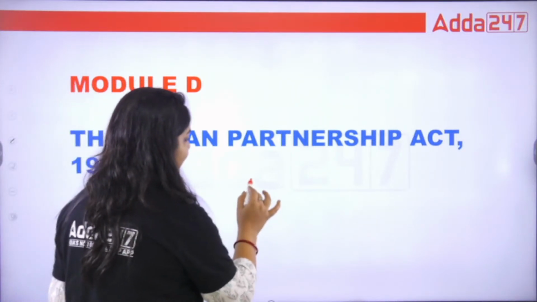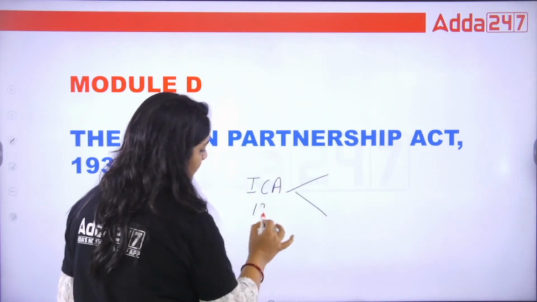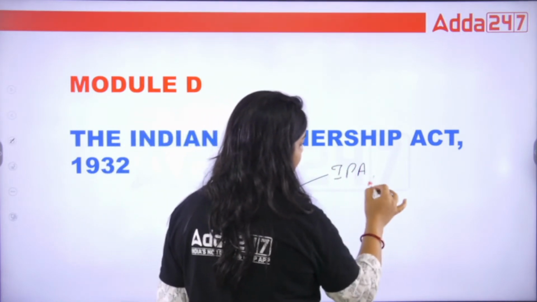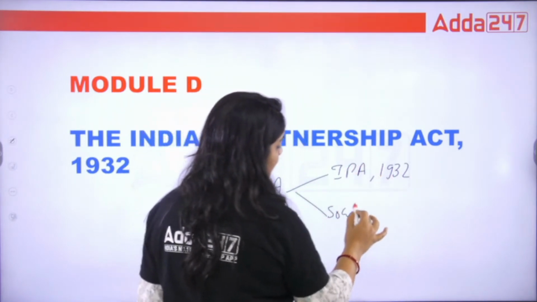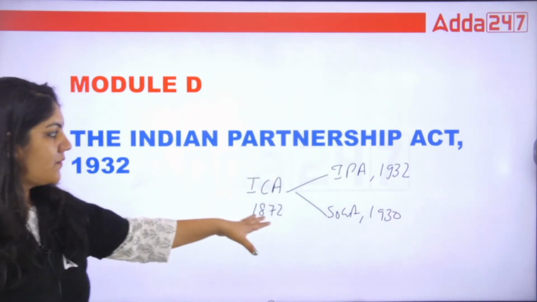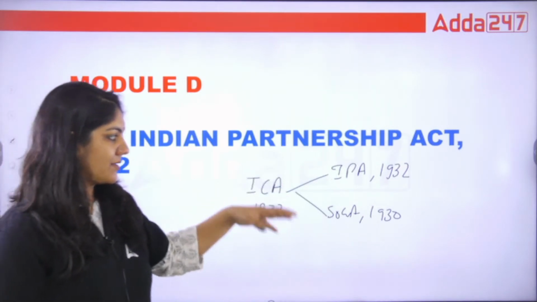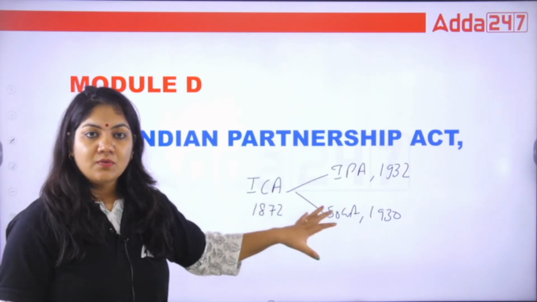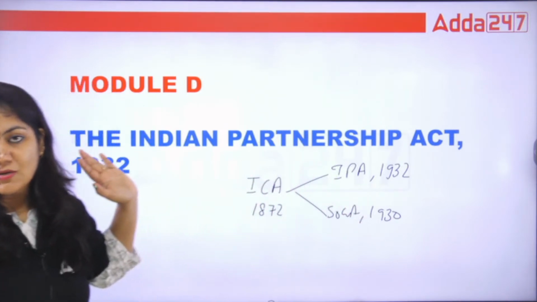Before starting this act, I would like to say that two acts have been removed from the Indian Contract Act of 1872: the Indian Partnership Act and your SOGA Act 1930. Why? Because cases of partnership and sales of goods were coming in front of the court so often. That's why these two acts were removed from the Indian Contract Act.